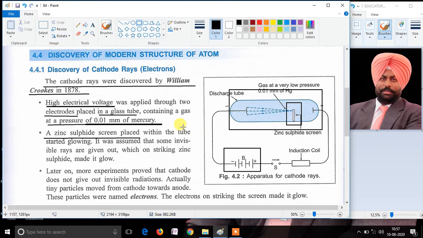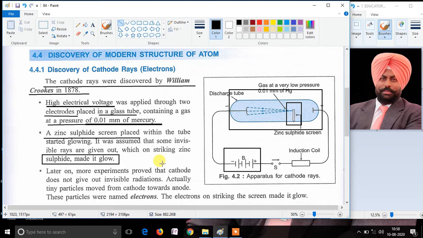He observed that the zinc sulfide screen placed inside the discharge tube started glowing. This proved that some invisible particles or rays are coming out from the cathode of the discharge tube, striking the zinc sulfide screen and making it glow.